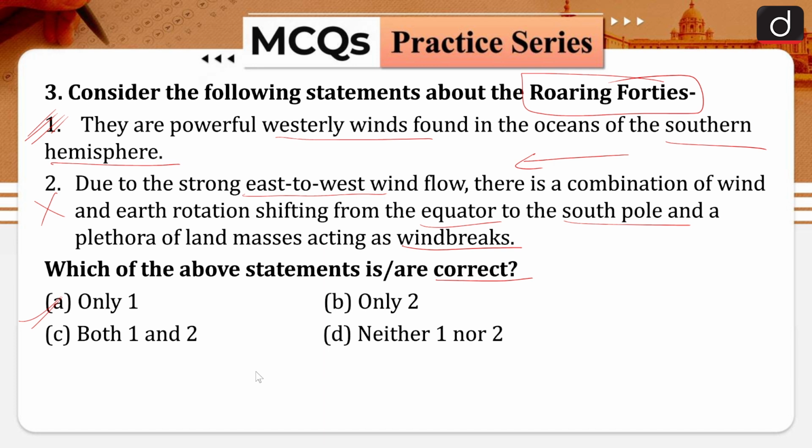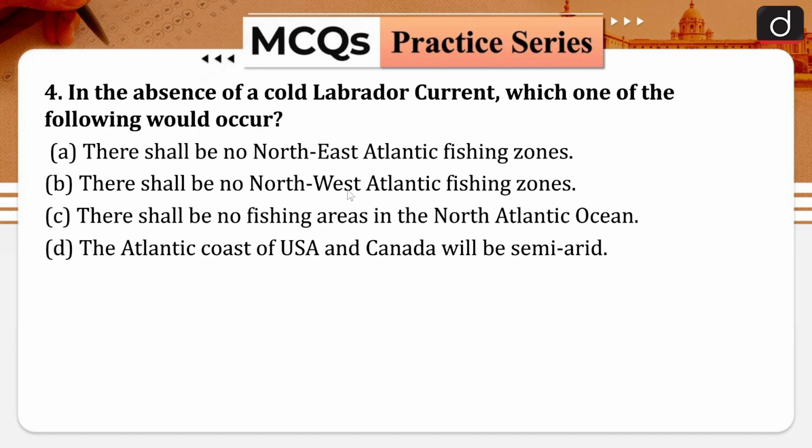So due to the strong east to west wind flow, while they are called westerly, it has to be west to east. There is a combination of wind and earth rotation shifting from the equator to the south pole and a plethora of land masses acting as wind breaks. First is correct, second is wrong.